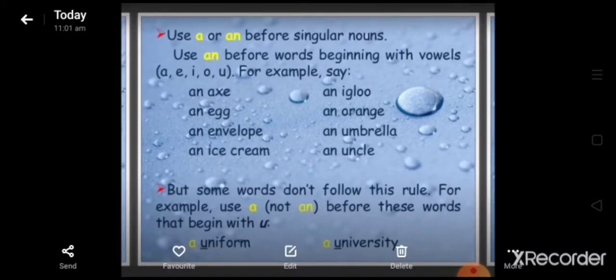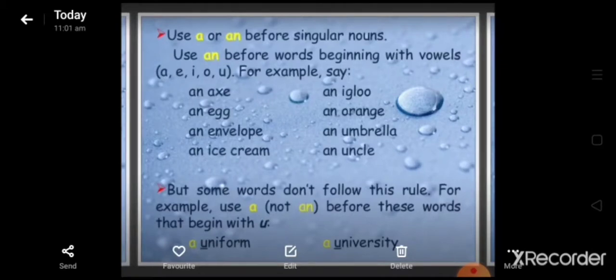Axe, it is starting with A. Egg, it is starting with E, which are all vowels. Envelope, ice cream, igloo, orange, umbrella, and uncle. And here you can also see these are all singular.